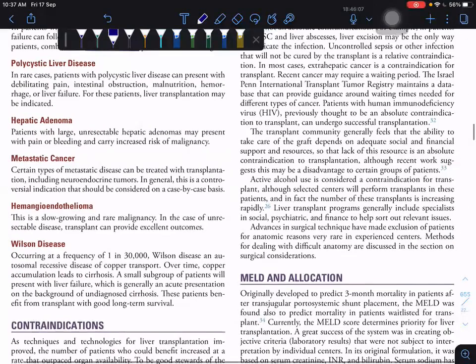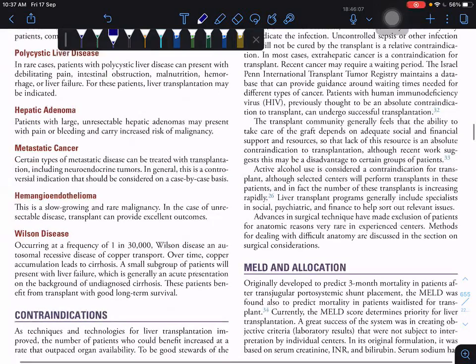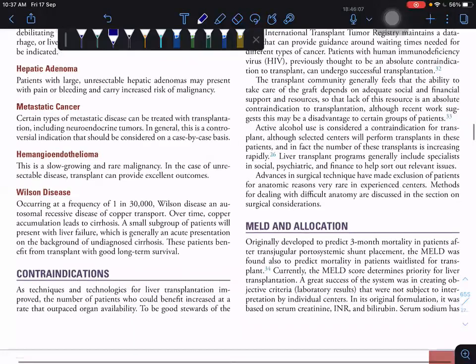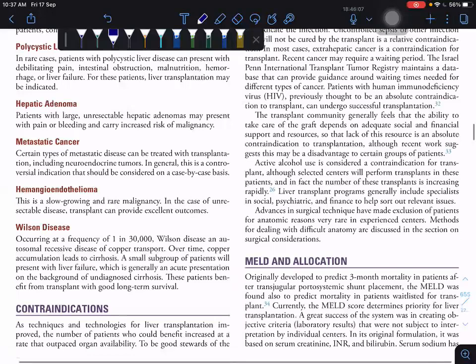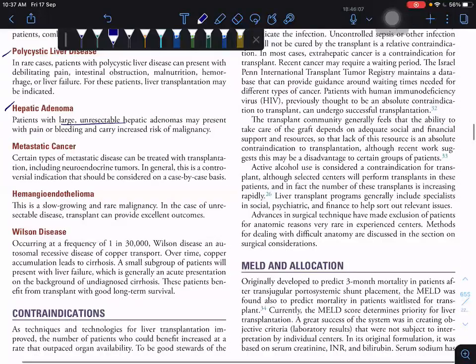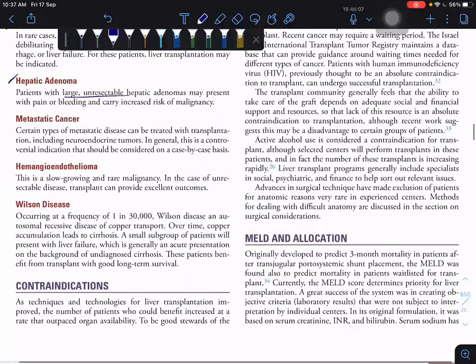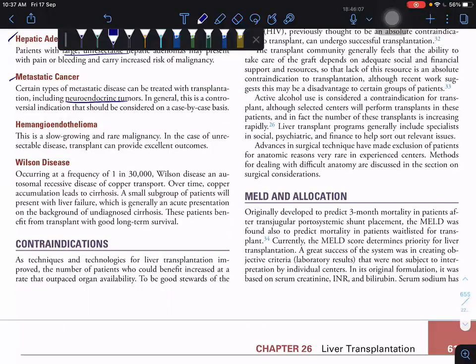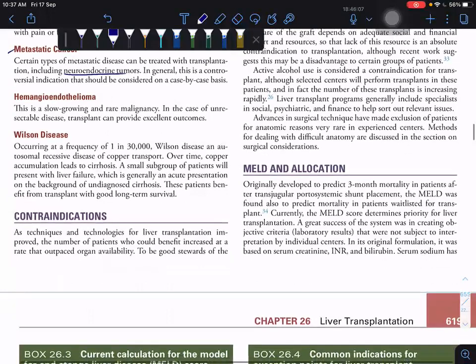So polycystic liver diseases, you can also go for liver transplantation. So in hepatic adenoma, polycystic liver diseases, hepatic adenoma, when it is large and unresectable, we can go. And the metastatic cancers, metastatic cancers also nowadays, neuroendocrine tumors, a very good prognosis is coming, and hemangioendothelioma.